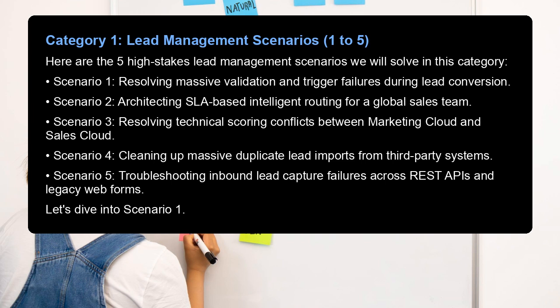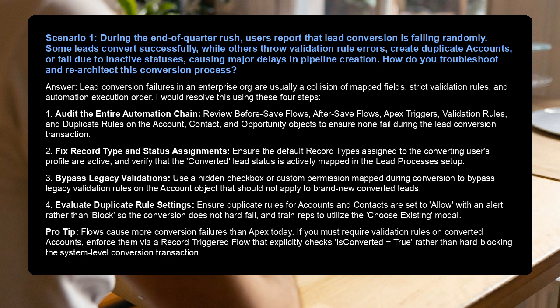Let's dive into Scenario 1. Scenario 1, during the end-of-quarter rush, users report that lead conversion is failing randomly. Some leads convert successfully, while others throw validation rule errors, create duplicate accounts, or fail due to inactive statuses, causing major delays in pipeline creation. How do you troubleshoot and re-architect this conversion process?